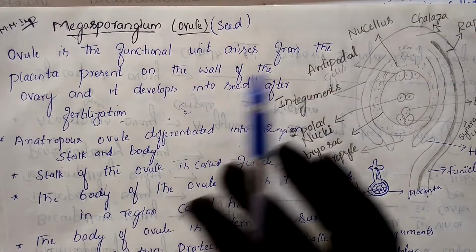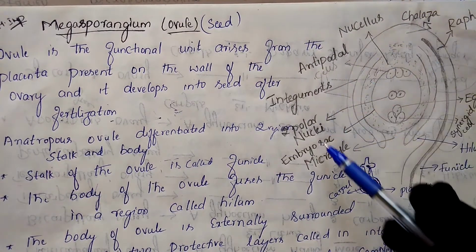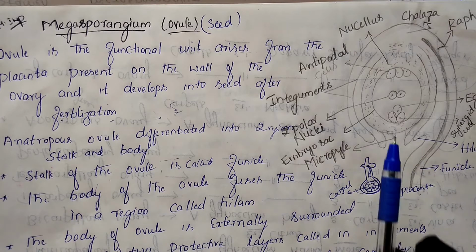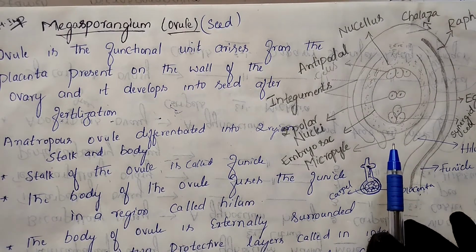sporangium. Now next let us discuss which are the parts present in this anatropous ovule. This is compulsory, everyone you have to practice this diagram 100%. There will be a diagram question for you. So next, this ovule we are calling an anatropous ovule.